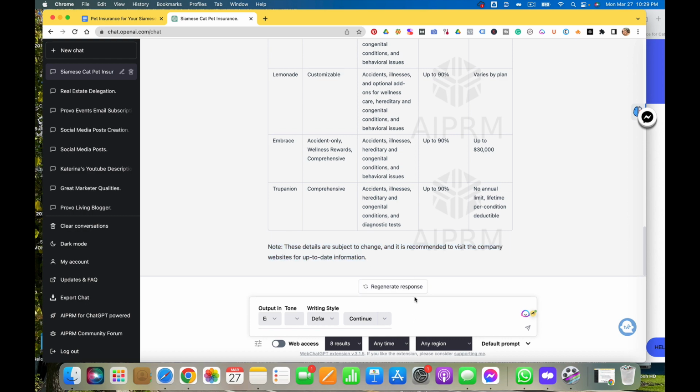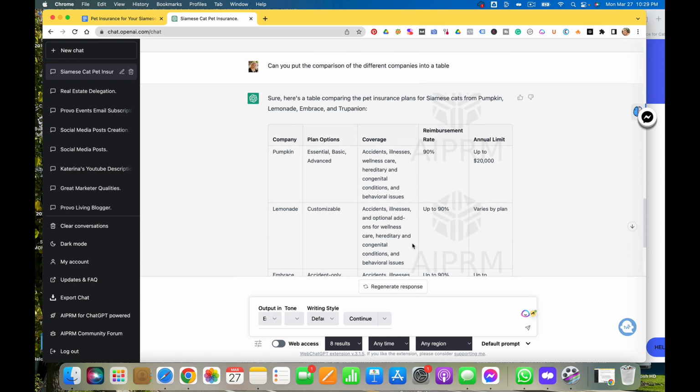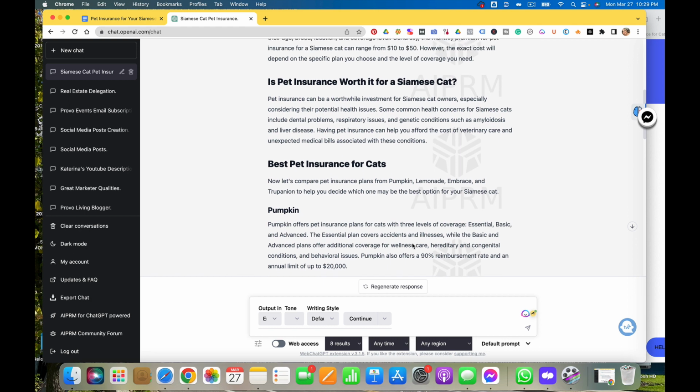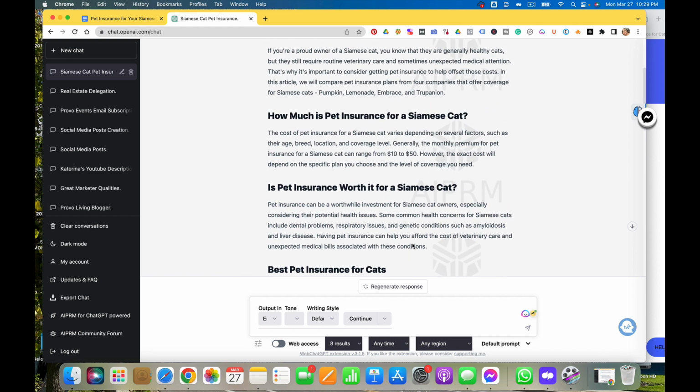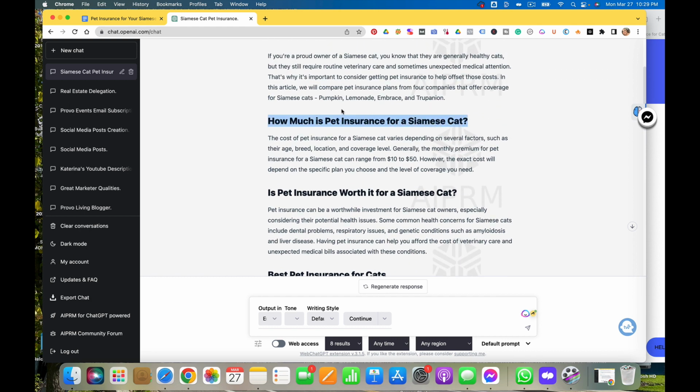And it's going to remember our conversation so far. So I'm going to say, can you please expand on this paragraph?